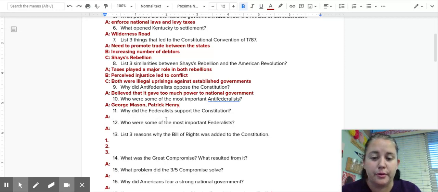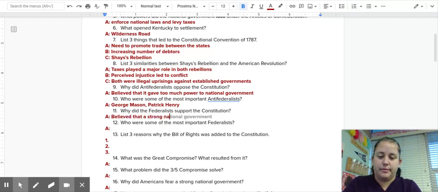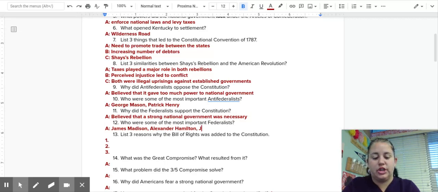Why did the Federalists support the Constitution? Well, they supported it because they believed that a strong national government was necessary. They thought that they didn't have another choice, that the Articles of Confederation was too weak and just didn't work for our country. So who were some of those important Federalists? James Madison, who had written the Constitution, Alexander Hamilton, who had argued strongly for the Constitution, and John Jay, who ends up being the first chief justice of the Supreme Court.